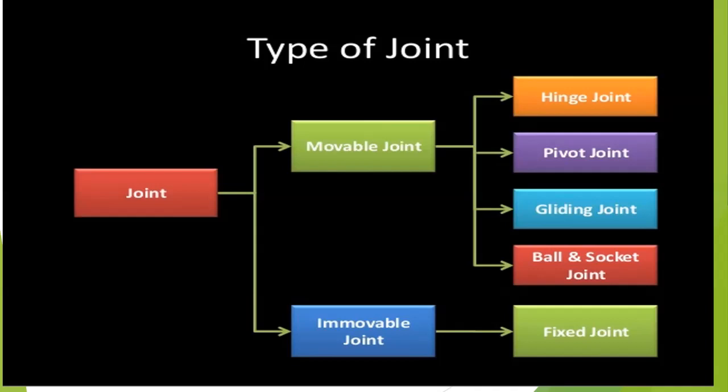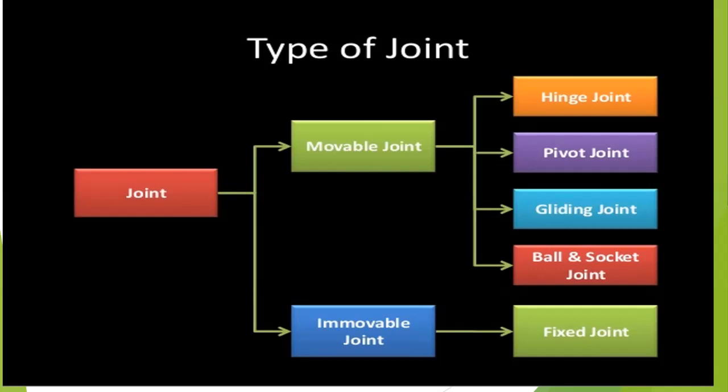First is the hinge joint. We will take an example. If we open and close a door, we find that the door can move only forward and backward. Why? Because the door is joined by a small metal joint called a hinge.